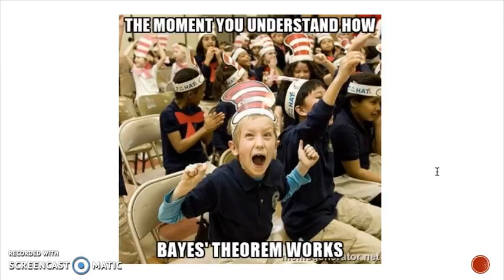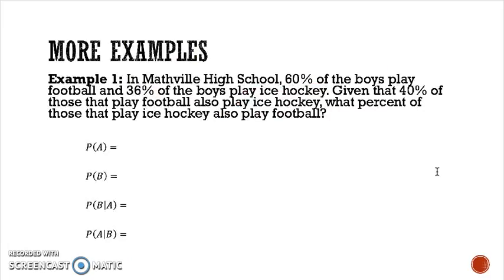Now, if you're in my actual class, you're going to have some guided notes that are going to have a couple example problems. Let's take a look at those real quick. In example 1, we have a high school where 60% of the boys play football, 36% play ice hockey. And if we know that 40% of the football players also play ice hockey, can we figure out what percent of the ice hockey players also play football? So we're going to use Bayes' theorem. Go ahead and pause it right now. See if you can work this out. Then hit play and I'll show you the solution.